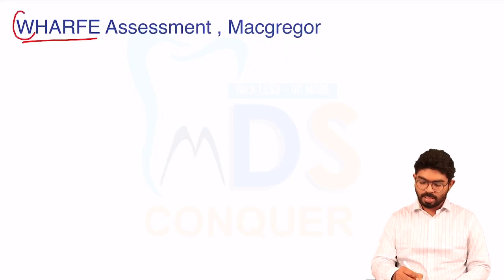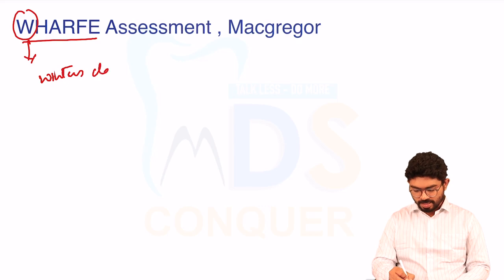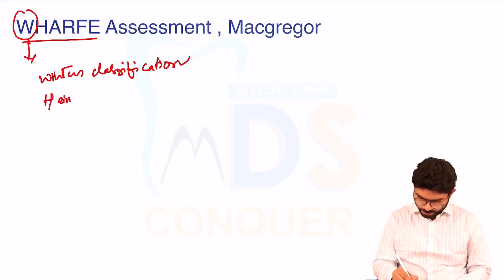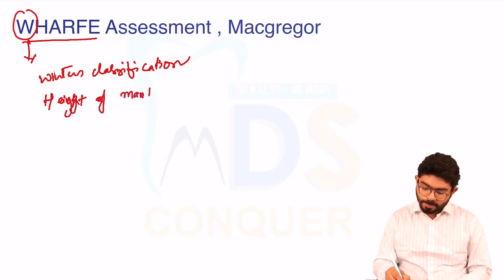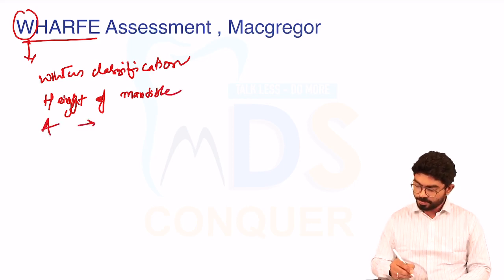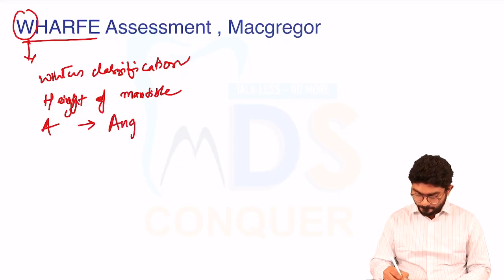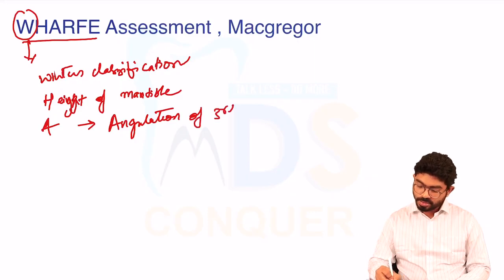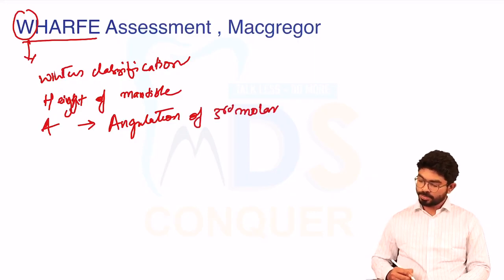The W stands for Winter's classification. Your H stands for height of mandible. Your A stands for angulation of third molar.